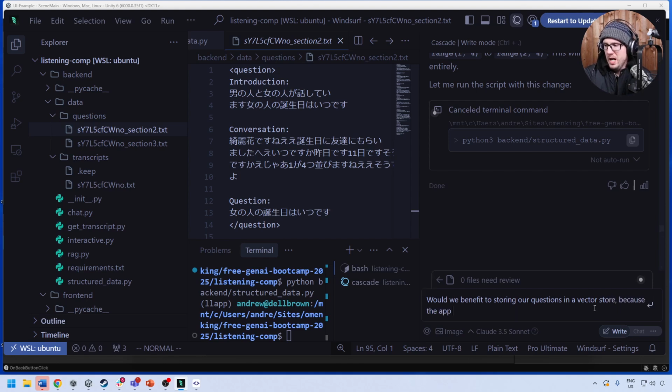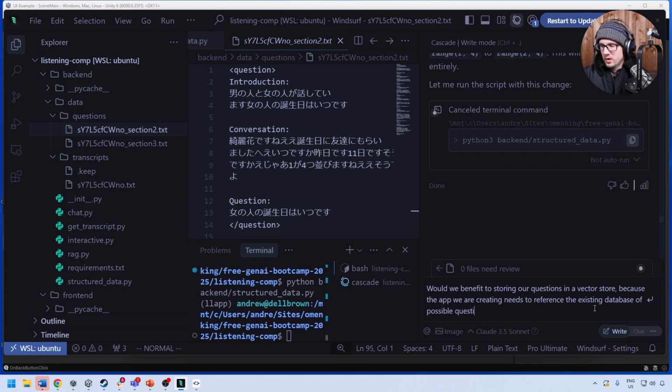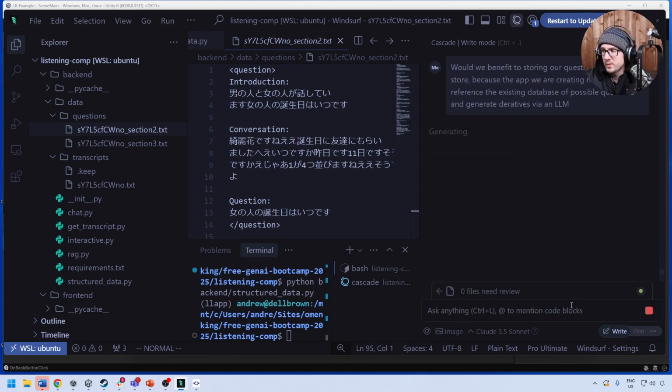Because the app we are creating needs to reference the existing database of possible questions and generate derivatives via an LLM. Let's see if that works, because that's what I don't know.